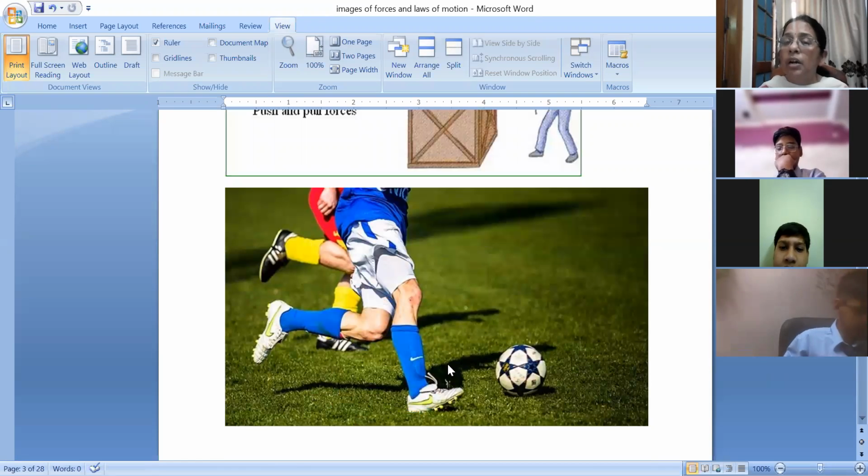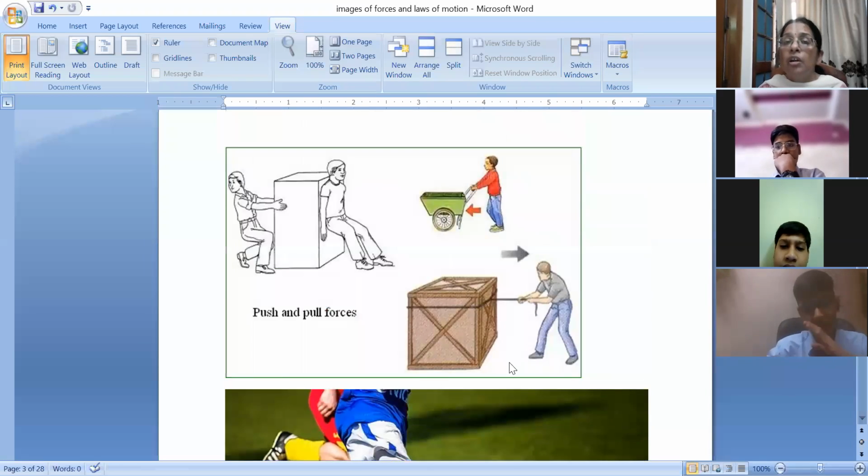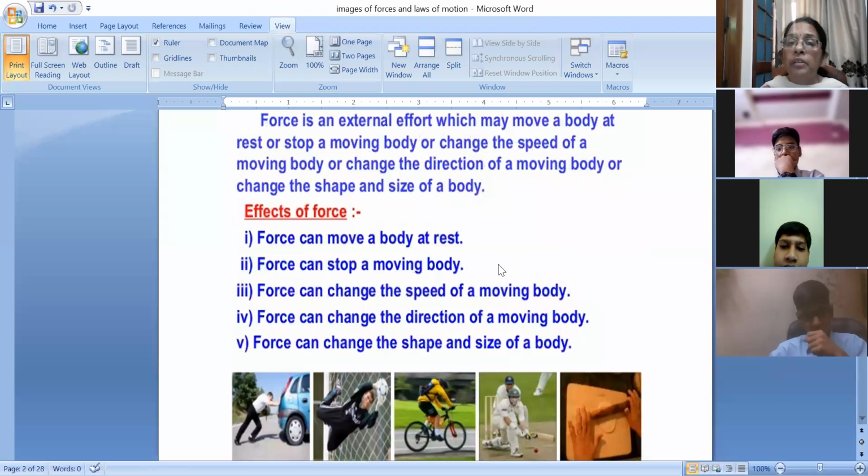You can see this figure, children. This is a football player. The ball is in a stationary position, and he is applying force on this ball. Once the force is applied, this stationary ball will come into the state of motion. So what do we say? Force can do anything. It can change the shape of the object.